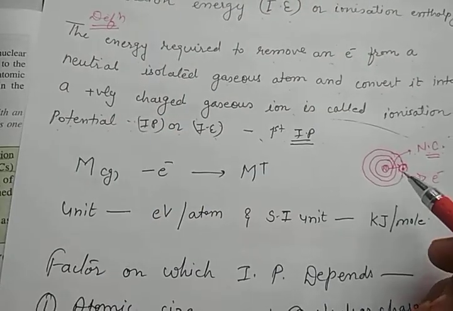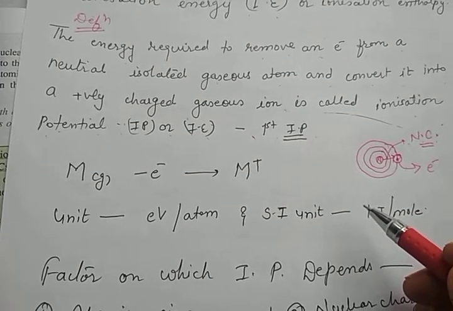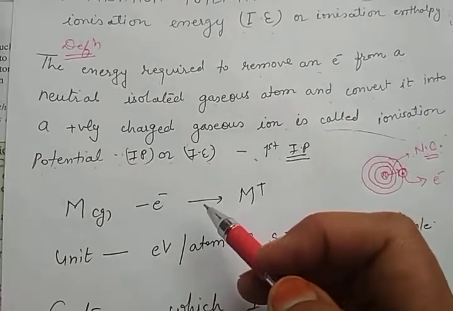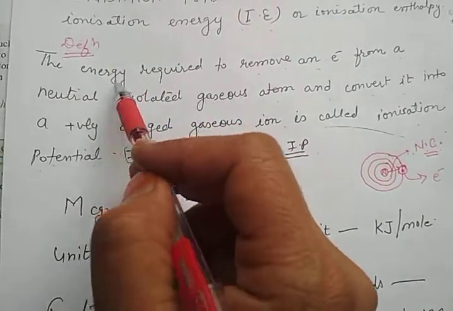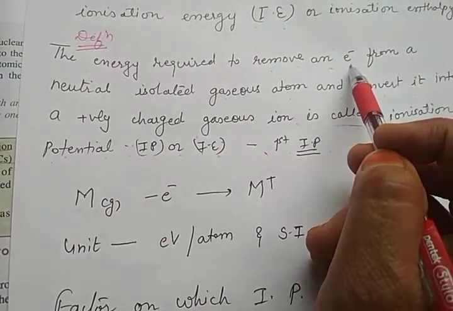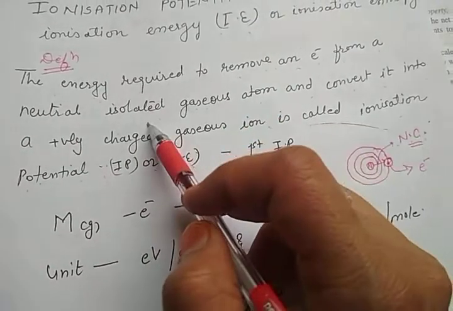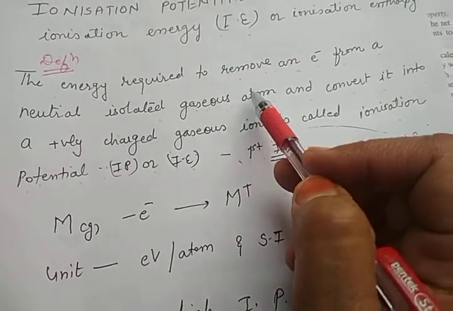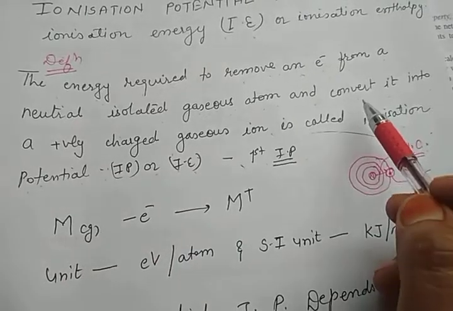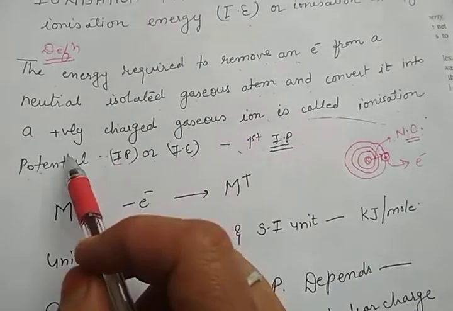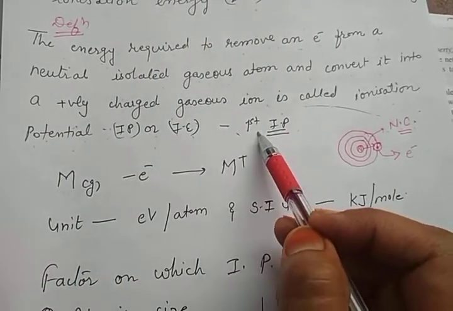Due to this process, a neutral atom gets converted into an ion. That's why this energy is called the ionization energy. So I repeat the definition of ionization energy again. It is the energy required to remove an electron from a neutral isolated gaseous atom. A single atom should be there in its gaseous state. From that atom, energy is required to remove an electron, and after donating the electron, it converts into a positively charged gaseous ion. This is called the ionization potential, that is IP or IE.